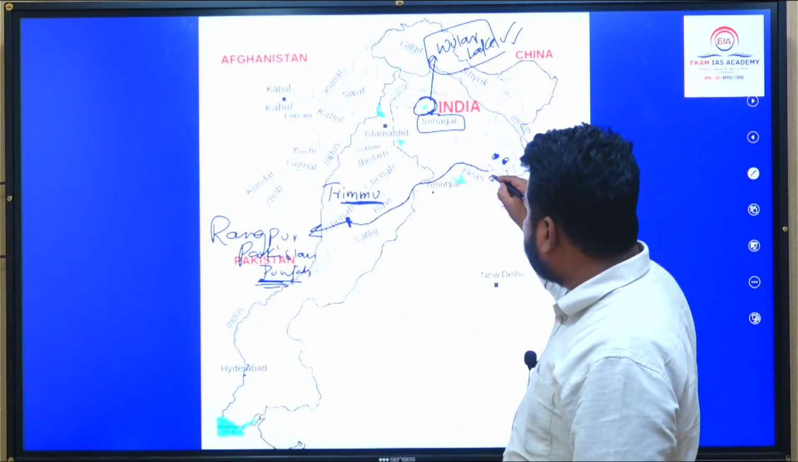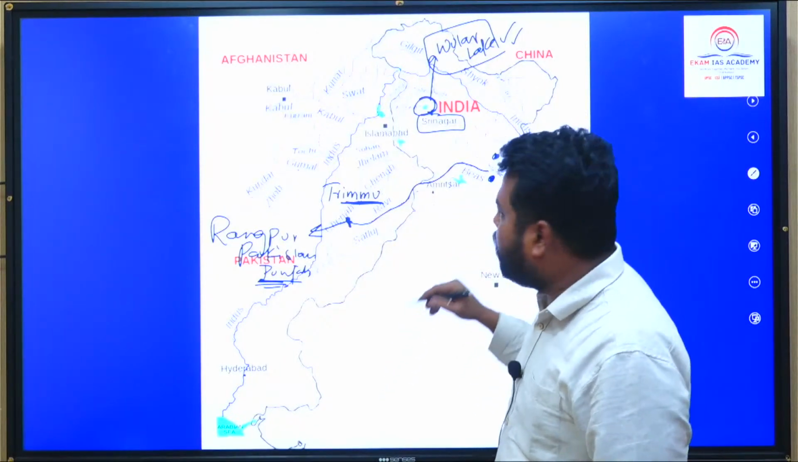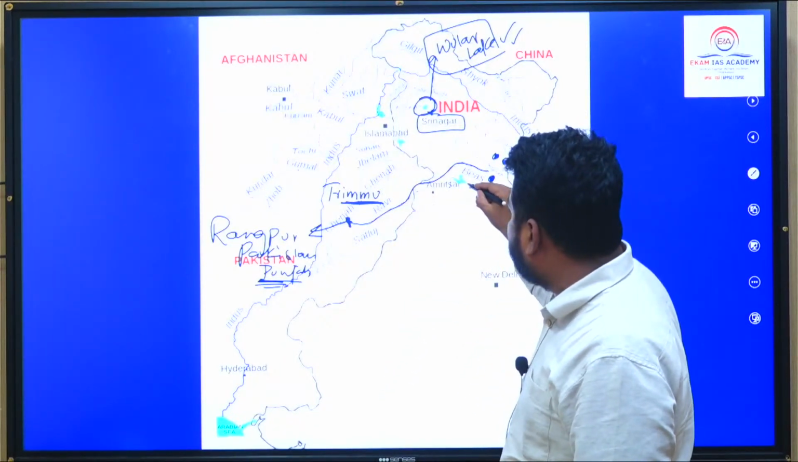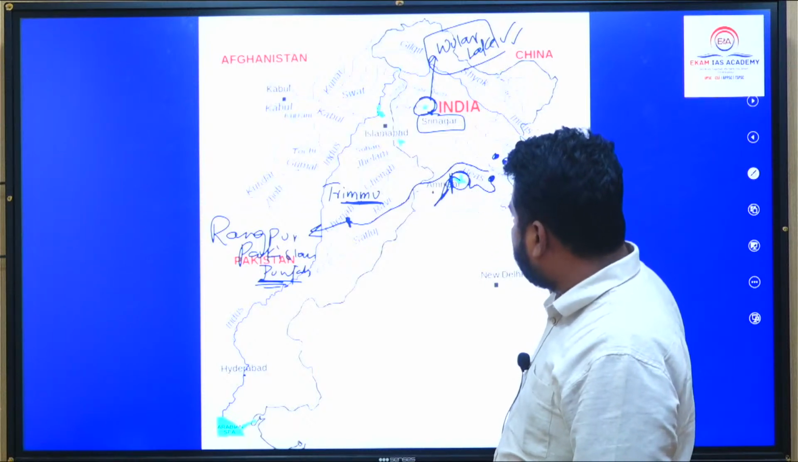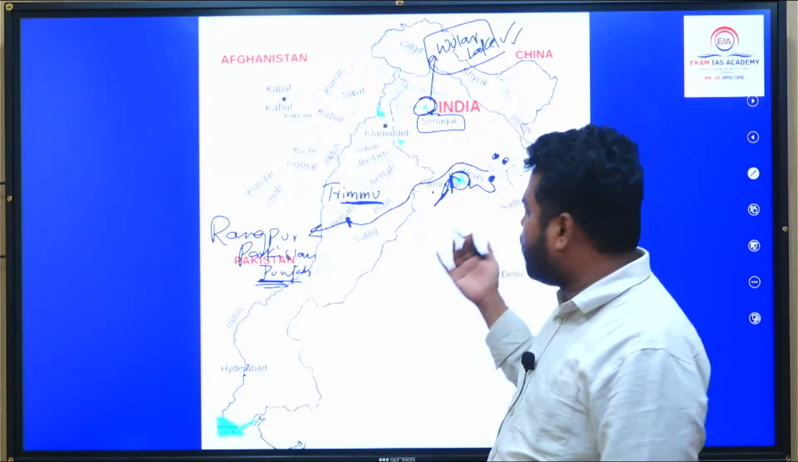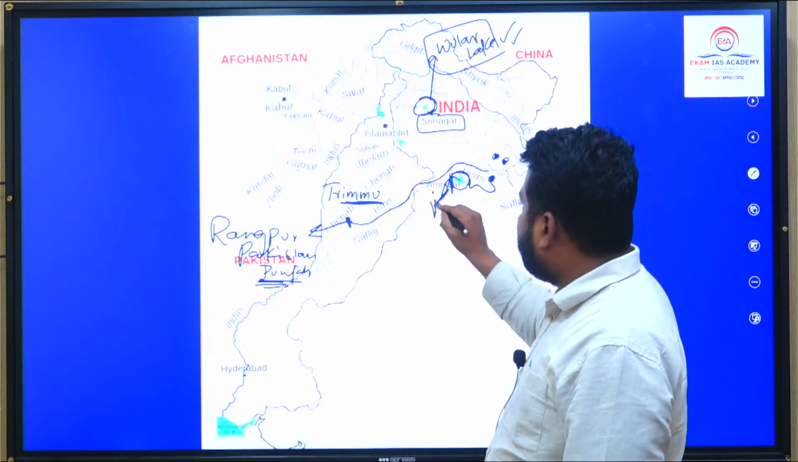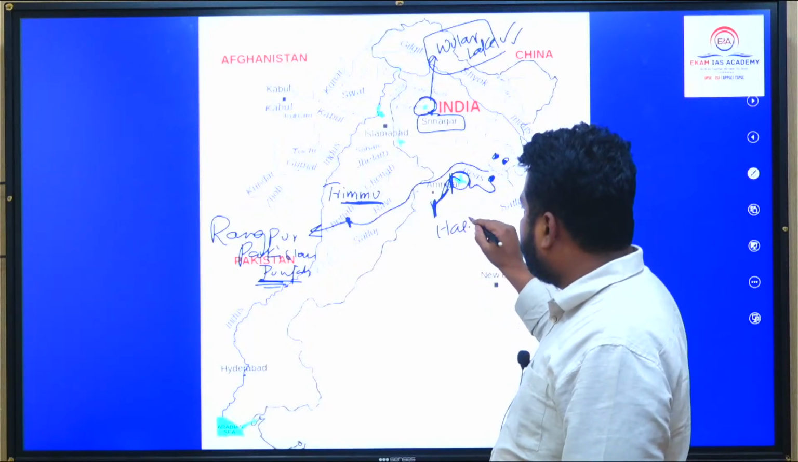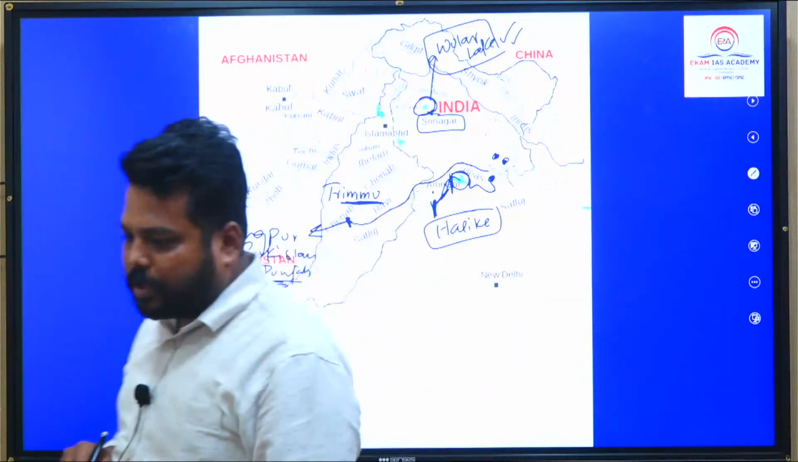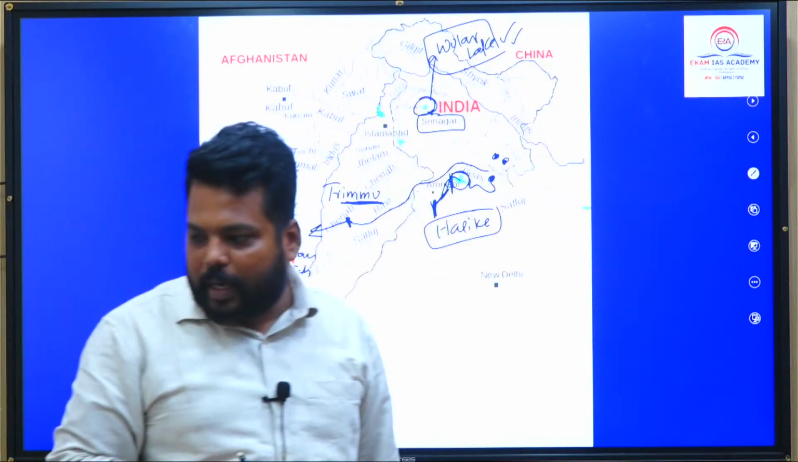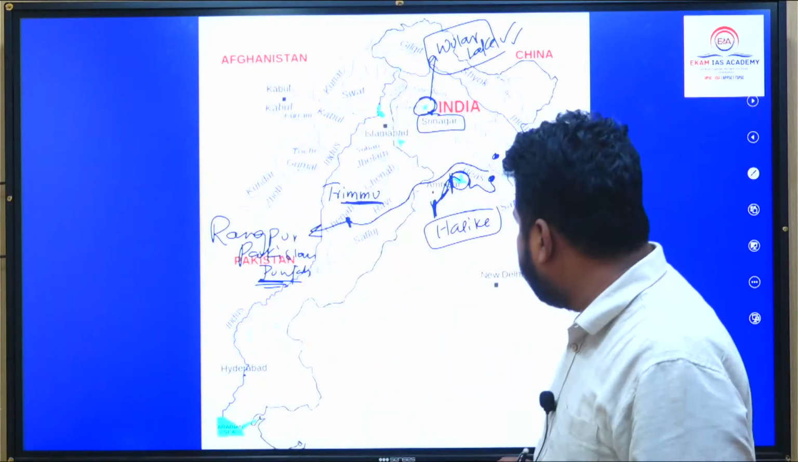And from the same location where the Ravi River originates, we have the Bias River which originates. This Bias River generally doesn't enter into Pakistan, it enters into the Sutlej River, and this Bias River moves into Sutlej at the Harike location. So the Harike location is also very, very important.